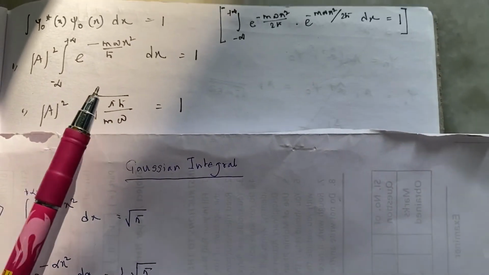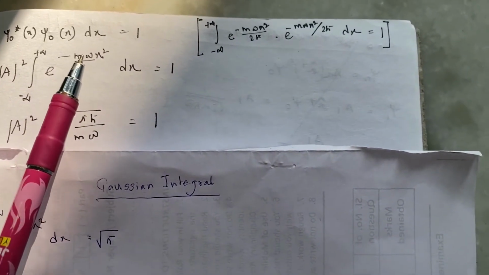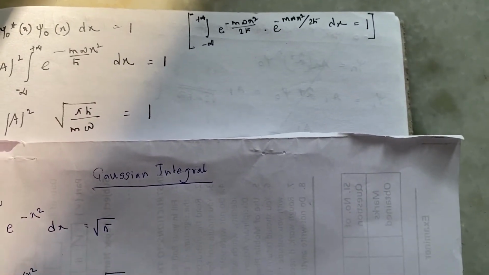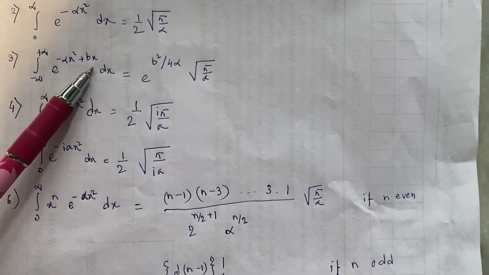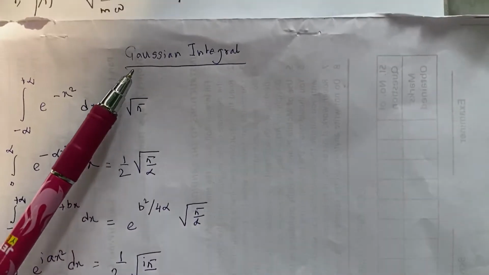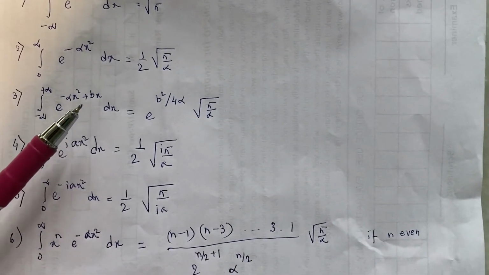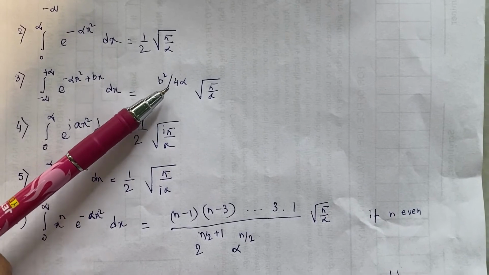If we look into this equation, it is e to the power minus some constant times x square. We call this constant m omega by h cross alpha. Here we have a finite b, but in our integration we have b equal to 0. So if we use formula number 3, putting b equal to 0 will give me e to the power 0, and e to the power 0 is equal to 1.